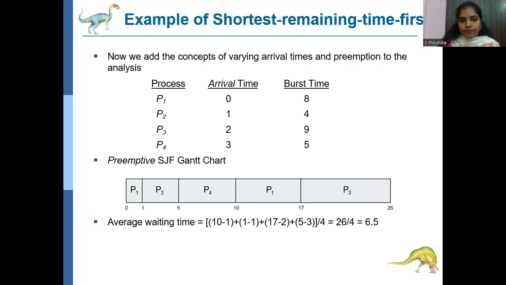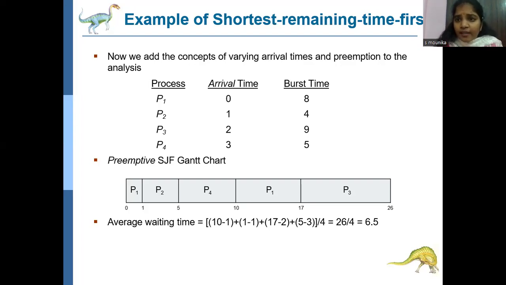At 5 units of time, all processes have arrived. So P1 has 7 left, P3 has 9, P4 has 5. Among these, P4 has the least burst time. So 5 plus P4 burst time 5, total 10.